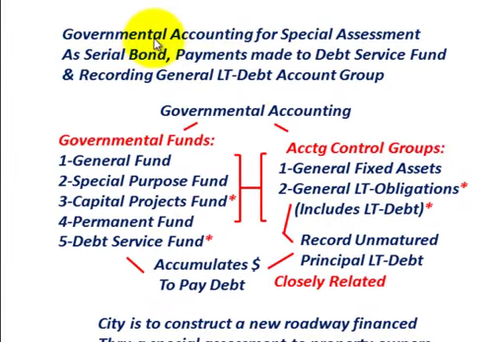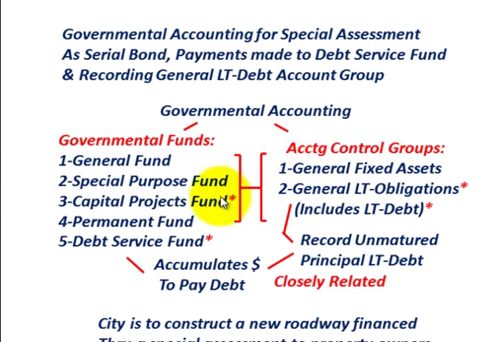What we're going to be going over here is governmental accounting for a special assessment as a serial bond, looking at the payments that are going to be made through the debt service fund, and also recording the general long-term debt in the debt account group. When we're dealing with governmental accounting, we have to set up our governmental funds, and along with the governmental funds, we would have accounting control groups.